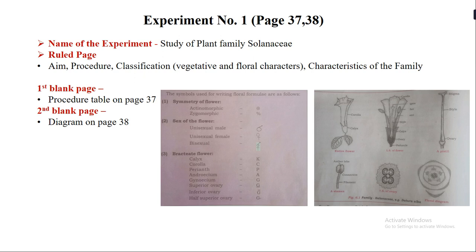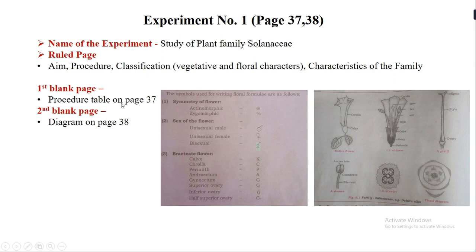After writing the name of the experiment, you have to start writing the aim, the procedure, the classification with both the vegetative and the floral characters. Now these are the 3 things that you will see on page number 37 itself. And in continuation, after the classification, you have to write the characteristics of the family, which is on page number 38. So aim, procedure, classification and characteristics of the family come on the ruled page.